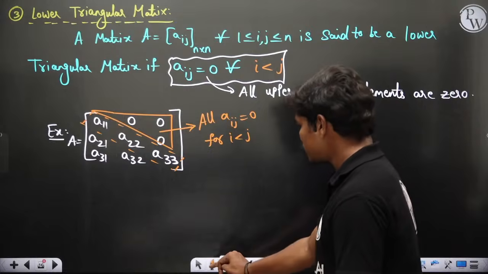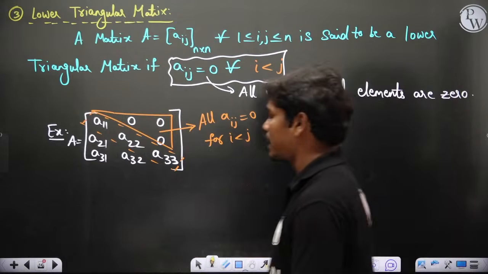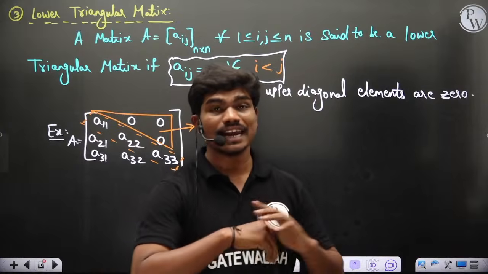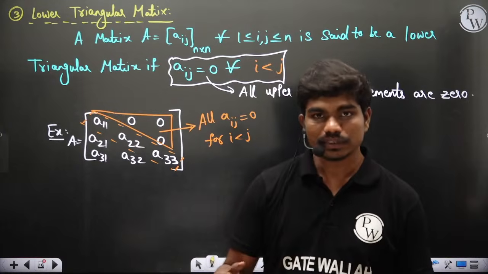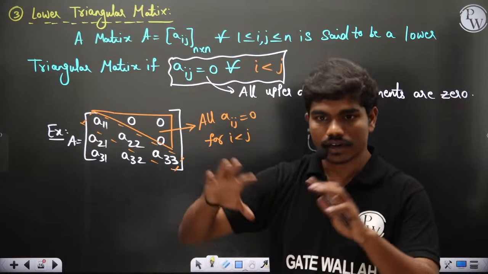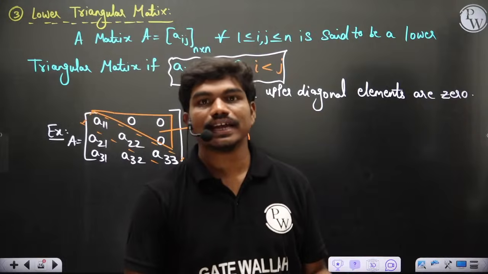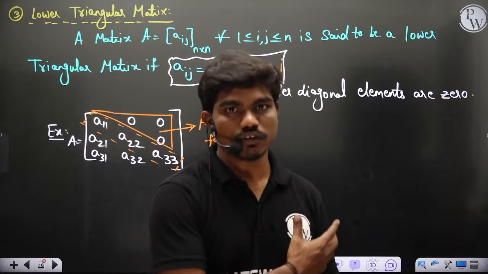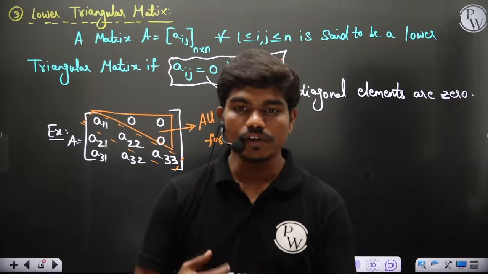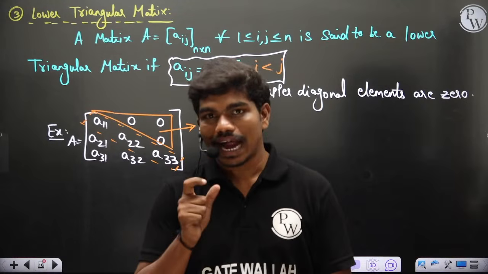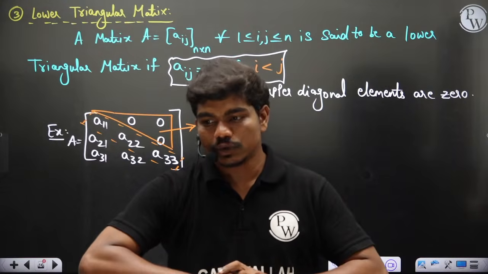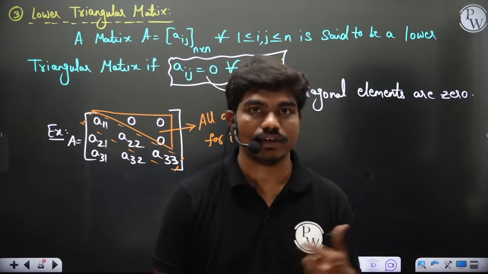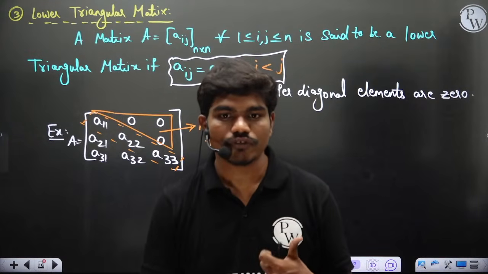Now there comes one special case, which is the diagonal matrix. The use of diagonal matrices is practically unlimited. Frankly speaking, many times even though the matrix contains all the elements, we intentionally make it diagonal. That's what we call the diagonalization process. We will see diagonalization of matrices maybe in the last lecture of this linear algebra module. Making a matrix into diagonal form can help you a lot in solving problems. We will see this when we look at the concepts of diagonalization.